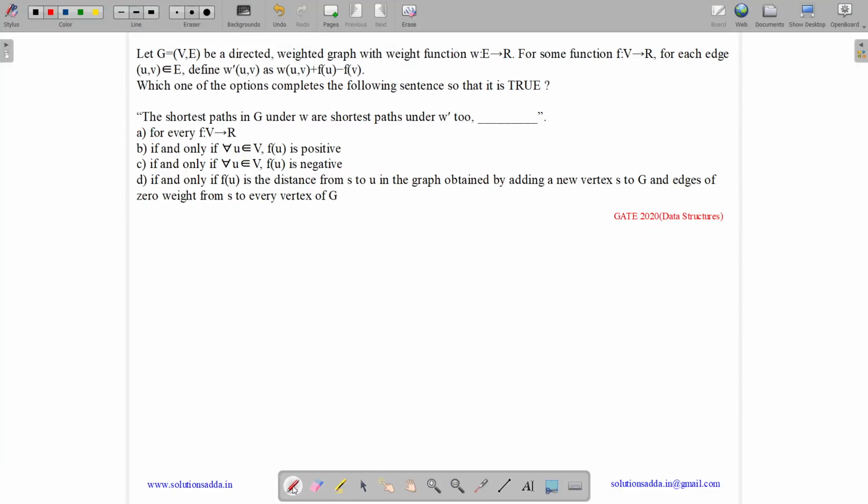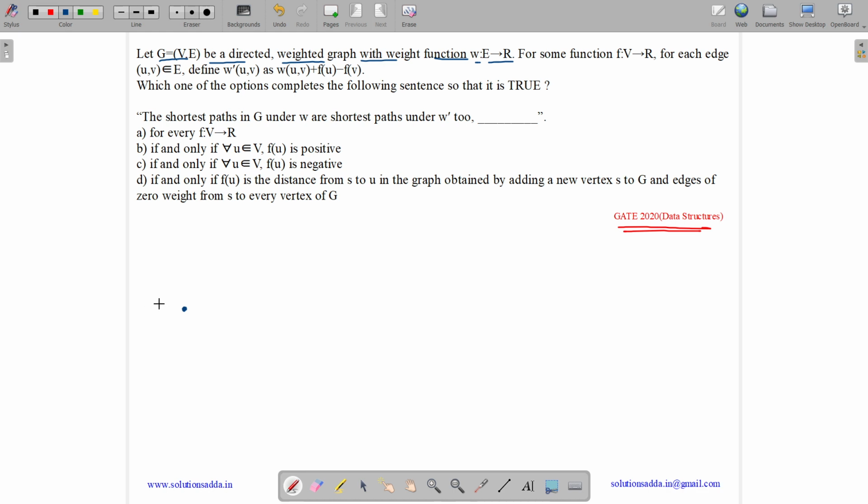This question belongs to data structure subject and was asked in GATE CSE 2020. So the question states, let G equals (V, E) be a directed weighted graph with weight function W defined from E to R, which means each edge has a real-value weight. For some function f from V to R, for an edge (U, V) belonging to E, define W dash UV as W(UV) plus f(U) minus f(V).